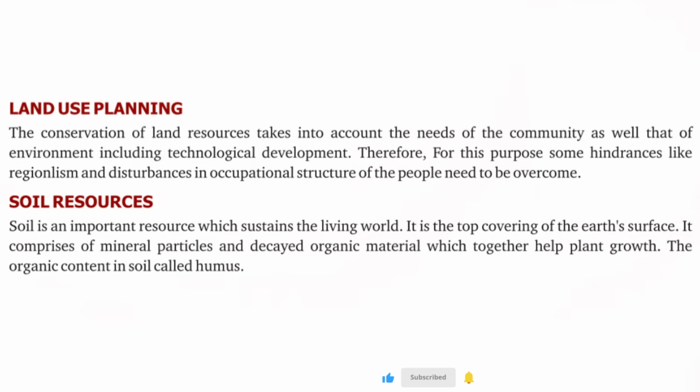The conservation of land resources takes into account the needs of the community as well as that of the environment, including technological development. Therefore, for this purpose, some hindrances like regionalism and disturbances in the occupational structure of the people need to be overcome. Soil resources. Soil is an important resource which sustains the living world. It is the top covering of the earth's surface.